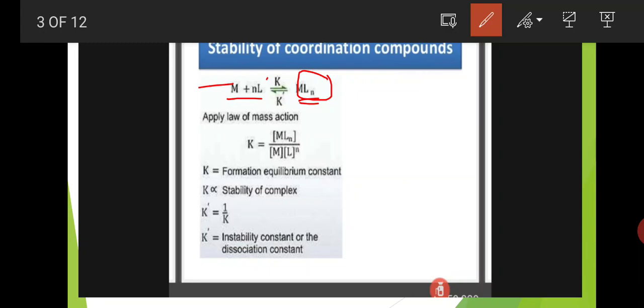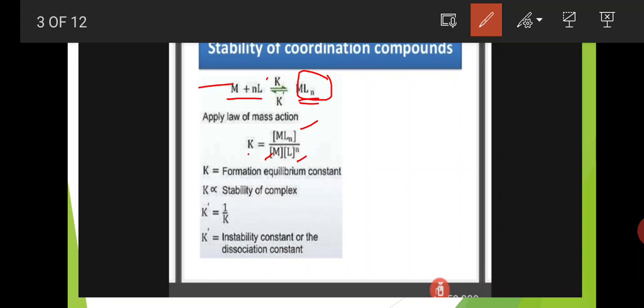Apply the law of mass action. Here K equals the concentration of complex divided by the concentration of metal into the concentration of ligand, raised to n. This is the stability constant of coordination compounds.